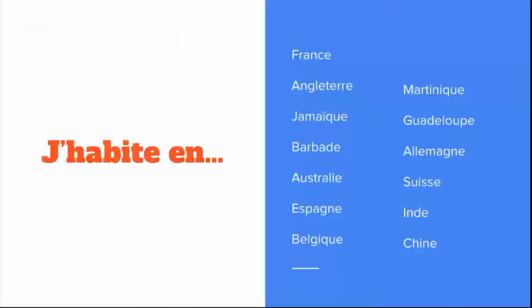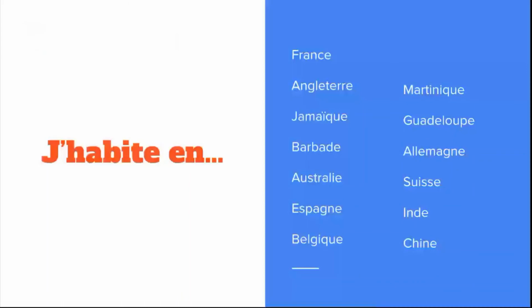Well, if you've guessed Jamaica, you got it right. J'habite en Barbade. I live in Barbados. J'habite en Australie. I live in Australia. J'habite en Espagne. I live in Spain. J'habite en Belgique.